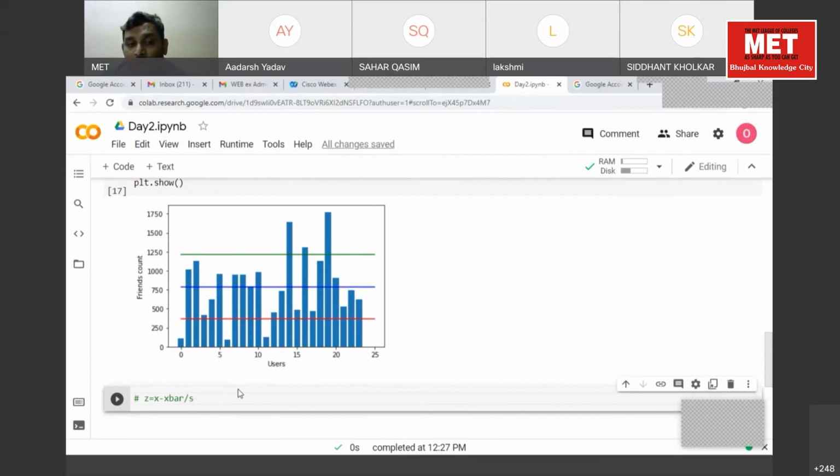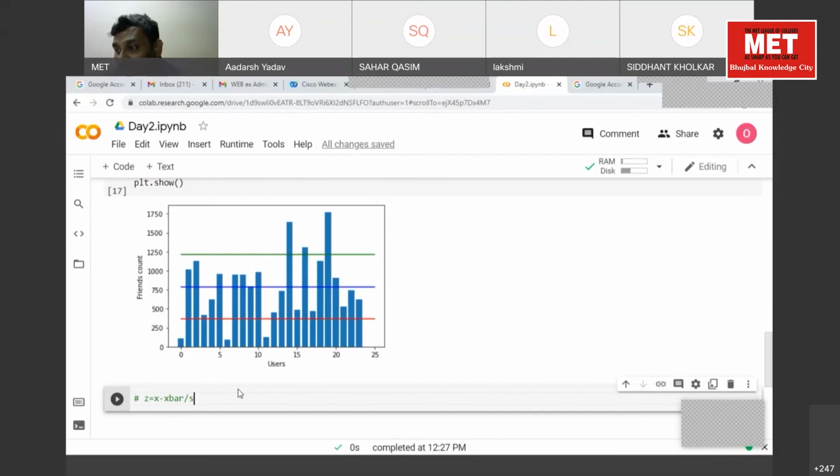See, the z-score is individual difference, individual data points' difference, whereas standard deviation is average difference. So I have 10 points and how they are differing from the mean. The average of it is standard deviation.